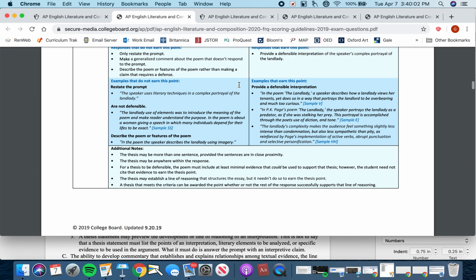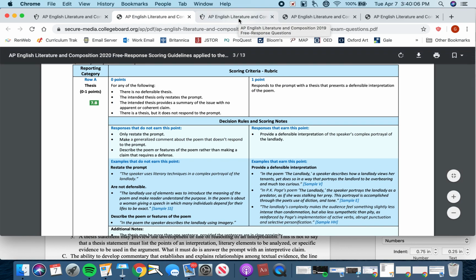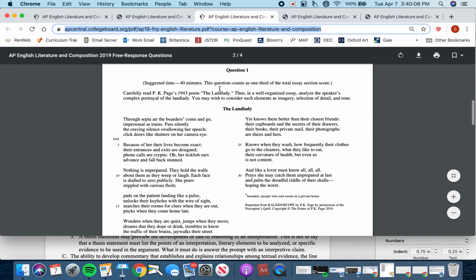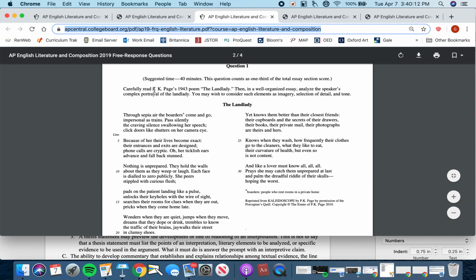We're not going to dwell on this too long, and you can explore this on your own time if you want to. But I just want to take a quick look at the prompt that this rubric is about. Carefully read P.K. Page's 1943 poem, The Landlady. Then, in a well organized essay, analyze the speaker's complex portrayal of the landlady.